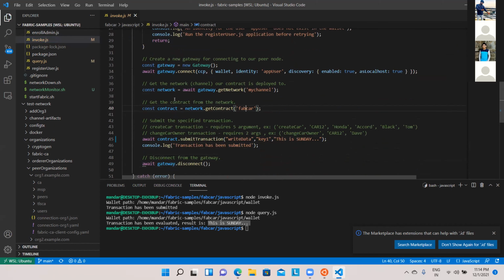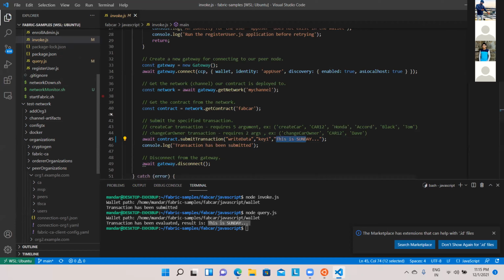And then we are going to say contract.submitTransaction. It is the inbuilt method of, let's say, Fabric, which says that I'm going to submit a transaction. Submit transaction will talk to the method which is going to add the transaction. So the first argument takes the method name, the second argument takes the key, the third argument takes the value.